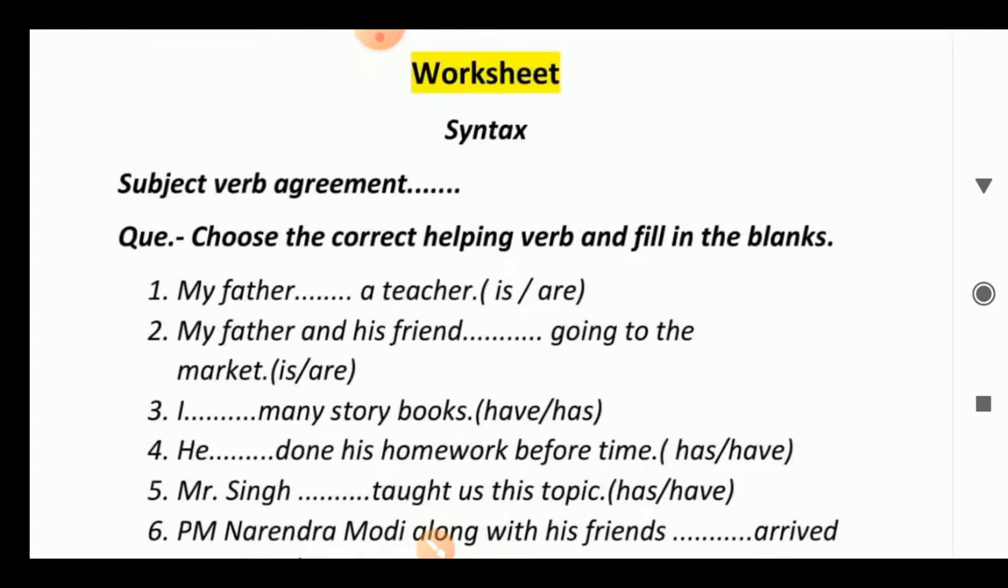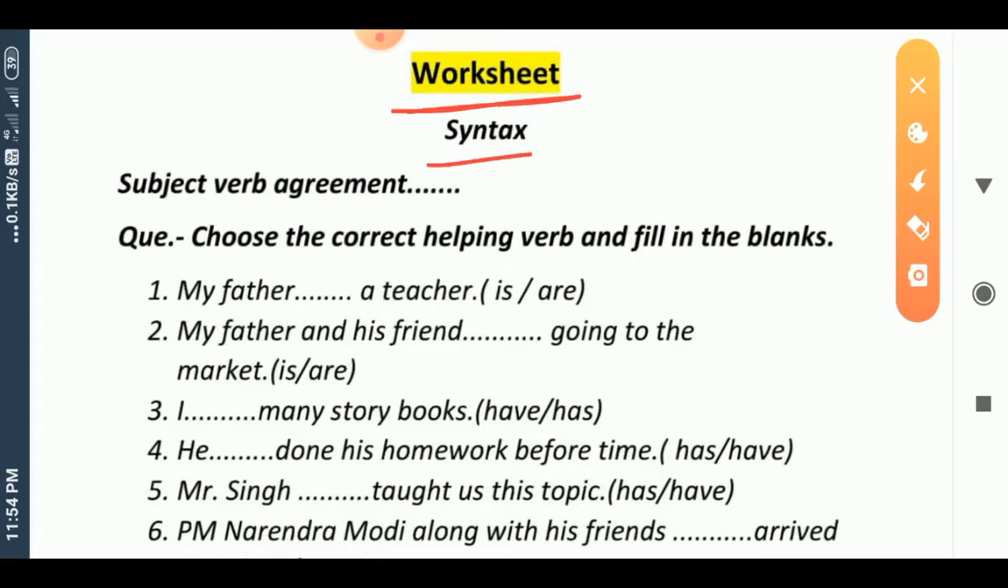Here I am going to solve a worksheet about syntax. In simple words I can say subject verb agreement. First you should know what is the meaning of subject verb agreement. Subject verb agreement means you have given helping verbs here. So you will use the correct helping verb according to the subject, according to the tense. So let's start with the first sentence.